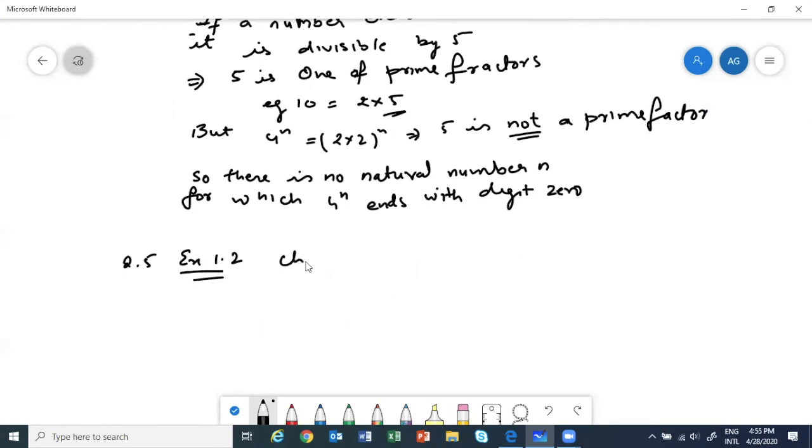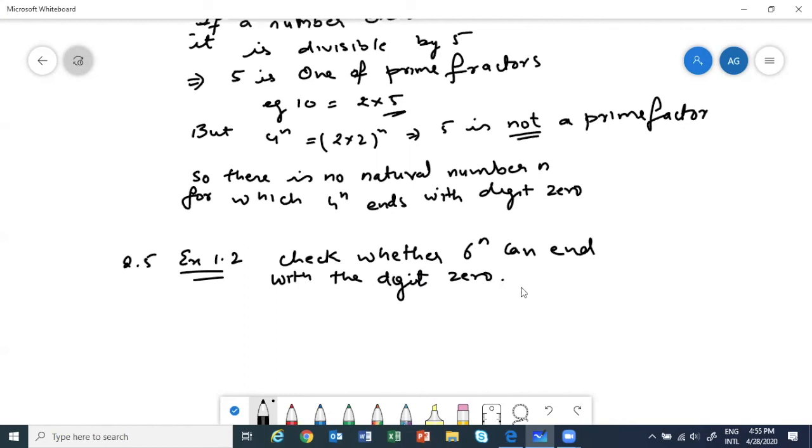Check whether 6 power n can end with the digit 0 for any natural number n. So it's the same, isn't it? It's very much the same. Can you do it on your own? Try. I'll give you 2 minutes.